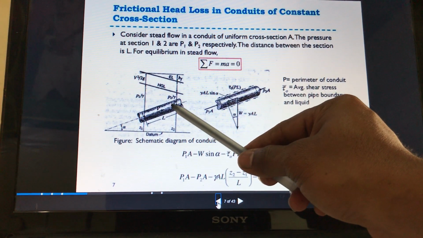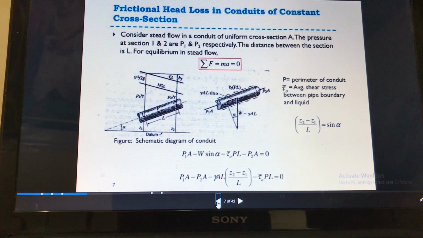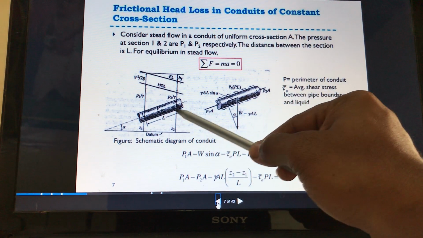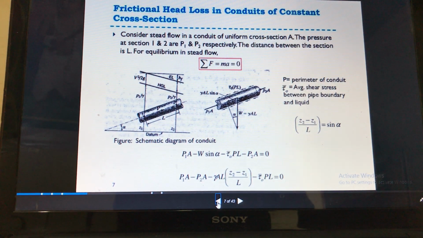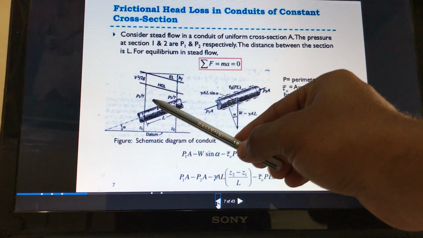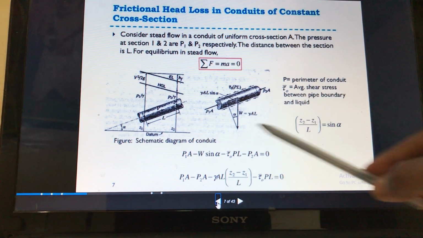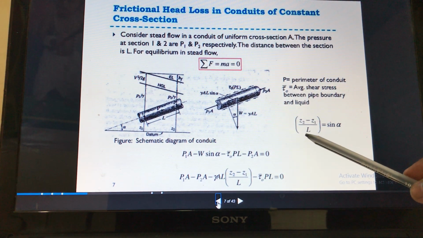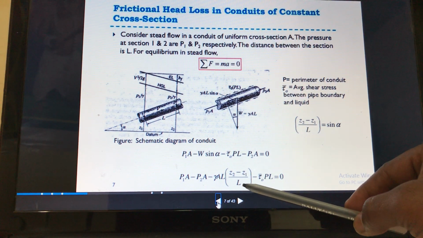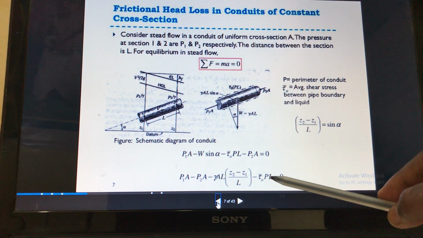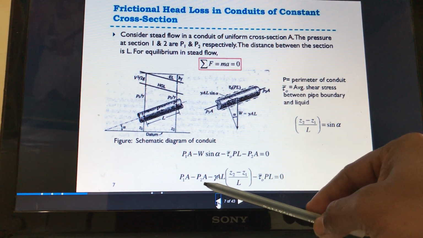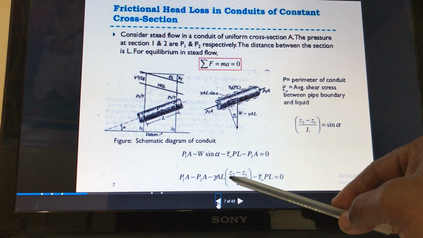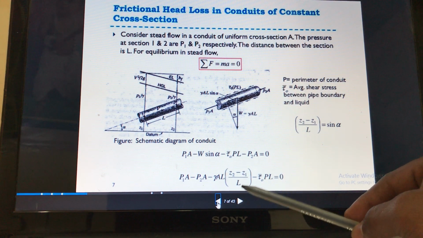So sine alpha will become the front side divided by the diagonal. The diagonal is length L and the front side is Z2 minus Z1. So sine alpha will become Z2 minus Z1 divided by L. By putting this into the equation, you will get P1 into area minus P2 into area minus gamma into area into length into Z2 minus Z1 divided by L